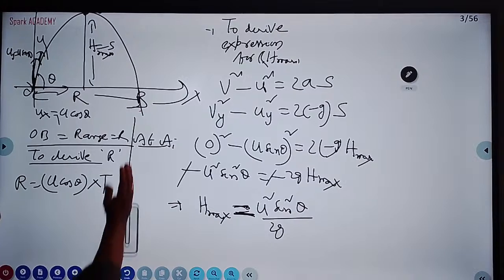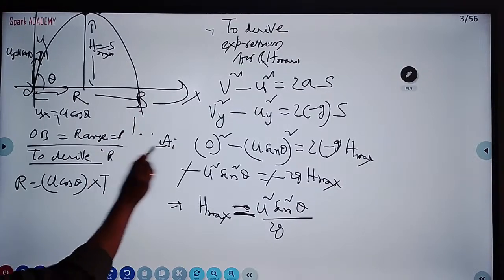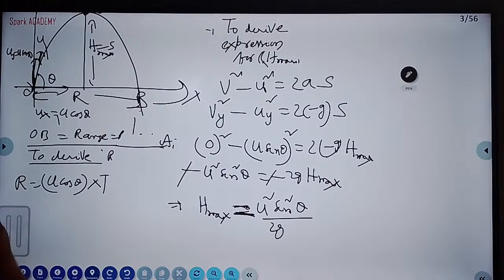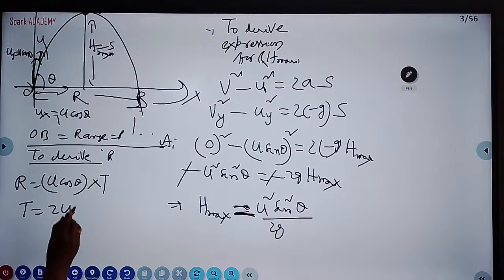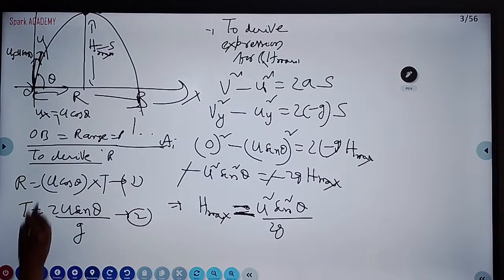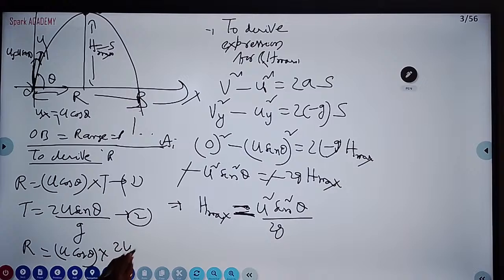There is no acceleration. Okay, students, you see here. What is time of flight? In time of flight, you can take it directly; you need not worry. Time of flight depends on the vertical component. T is nothing but 2u sin theta by g. This is the first equation, this is the second equation. Substitute the t value here: R is equal to u cos theta into t, that is 2u sin theta by g.